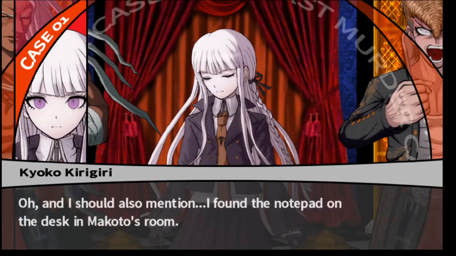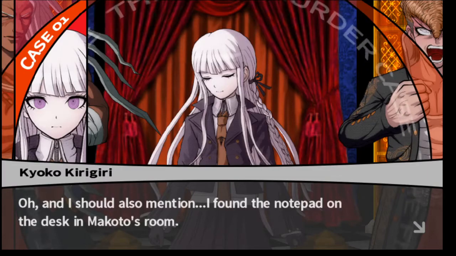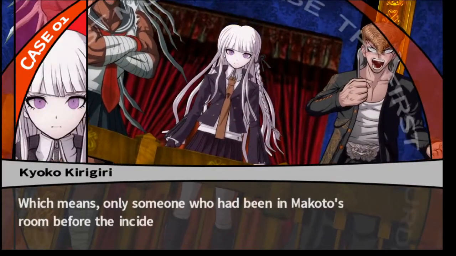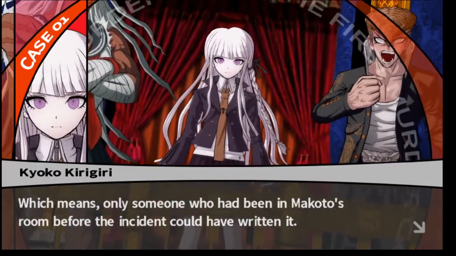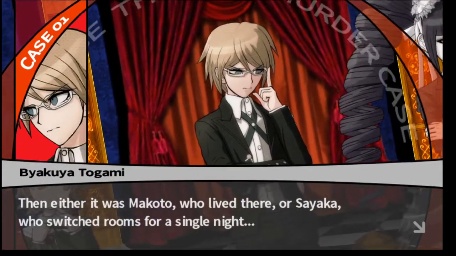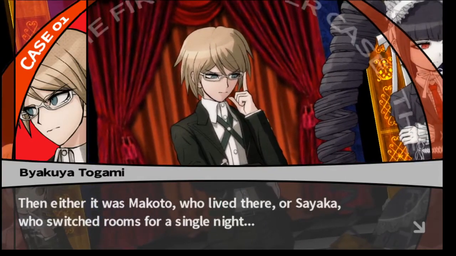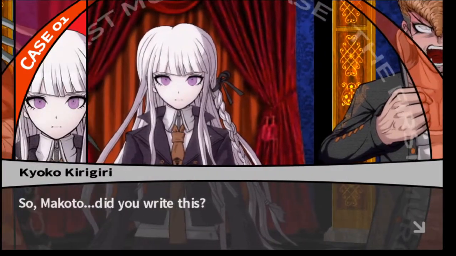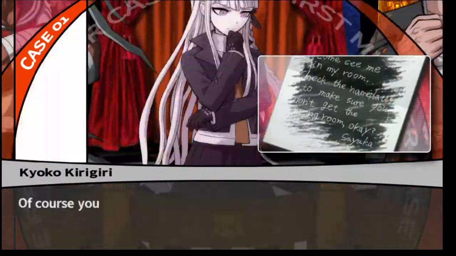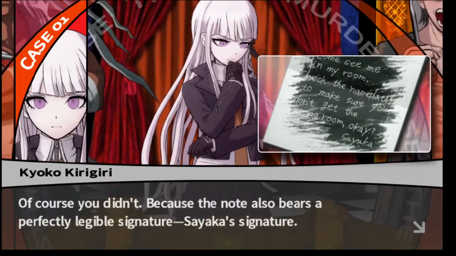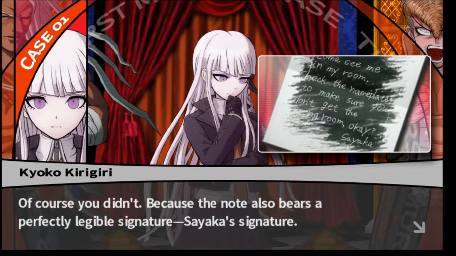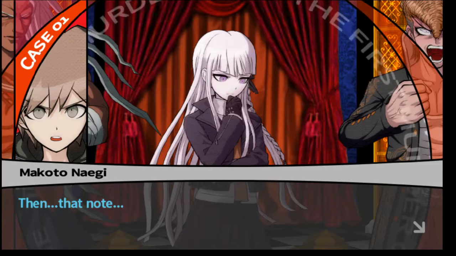Oh, and I should also mention, I found the notepad on the desk in Makoto's room. Which means only someone who had been in Makoto's room before the incident could have written it. Then either it was Makoto who lived there, or Sayaka who switched rooms for a single night. So, Makoto, did you write this? Absolutely not. No, I didn't. But of course you didn't, because the note also bears a perfectly legible signature. Sayaka's signature.